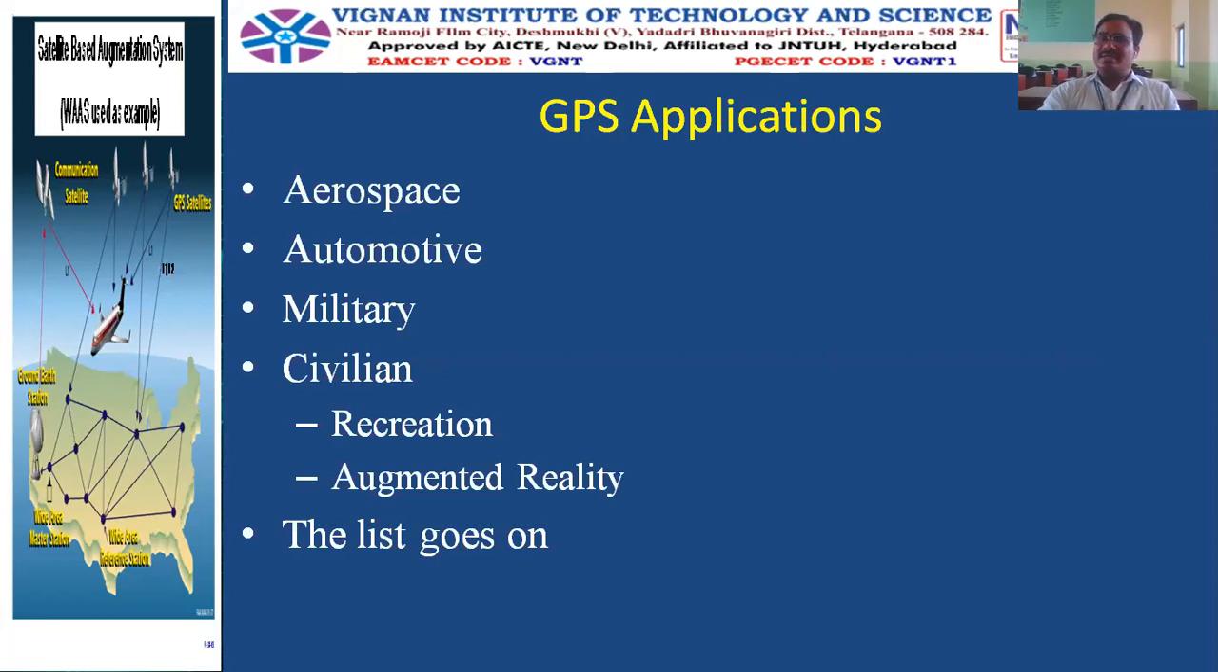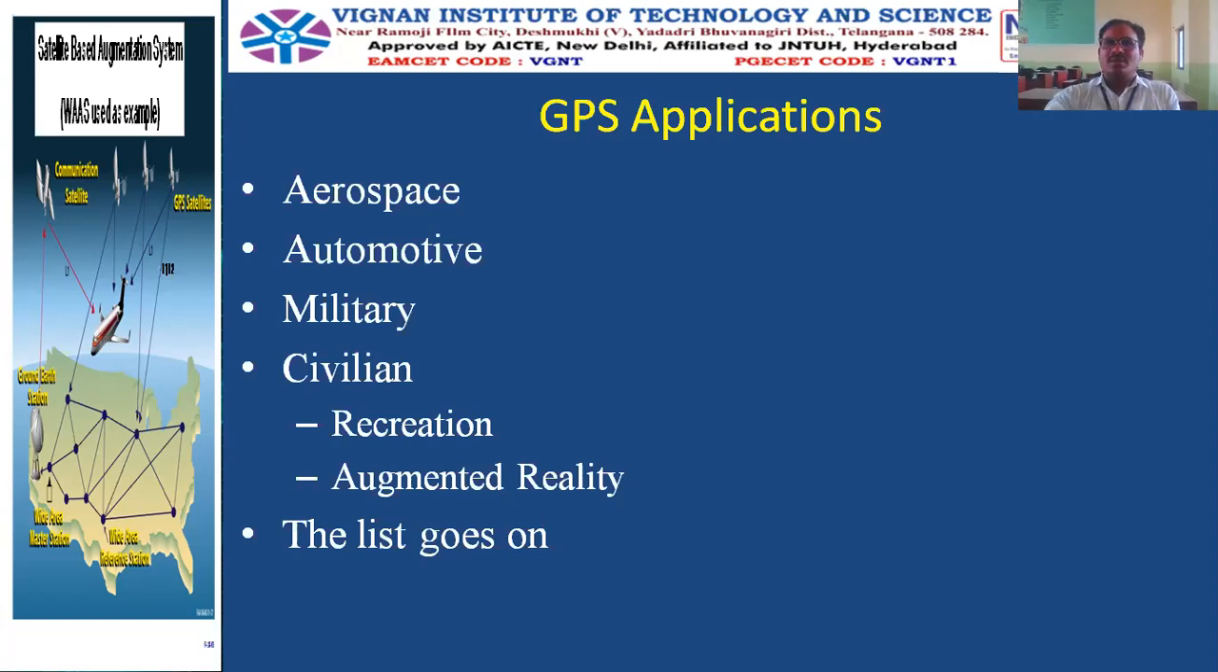And of course, there is a separate unit on the applications of the GPS. That is, unit 5 is entirely meant for the GPS applications. We study in detail there. Just now we list a few of the applications of the GPS. So some of them are aerospace, automotive, military, civilian, and so many.